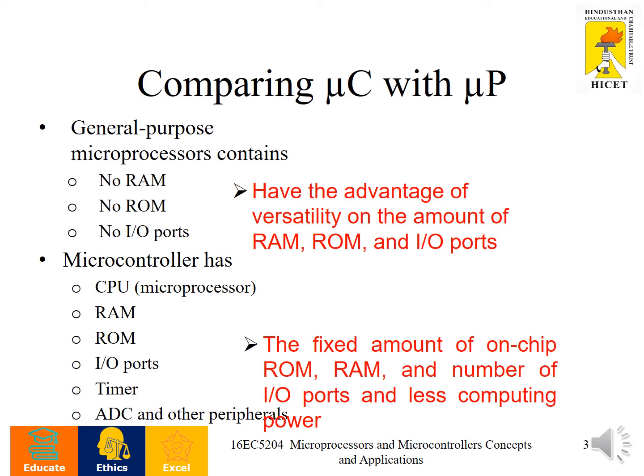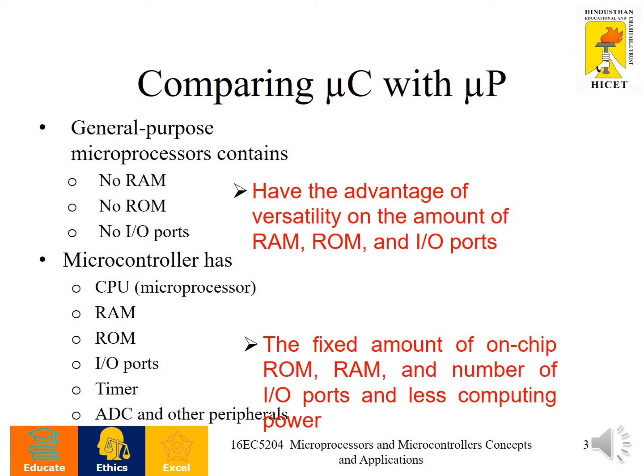Before going to the overview of the 8051 microcontroller family, let us compare microprocessor and microcontroller. In the case of a microprocessor, there is no internal random access memory, read-only memory, or I/O ports. It has the advantages of versatility and flexibility in the amount of RAM, ROM, and I/O ports.